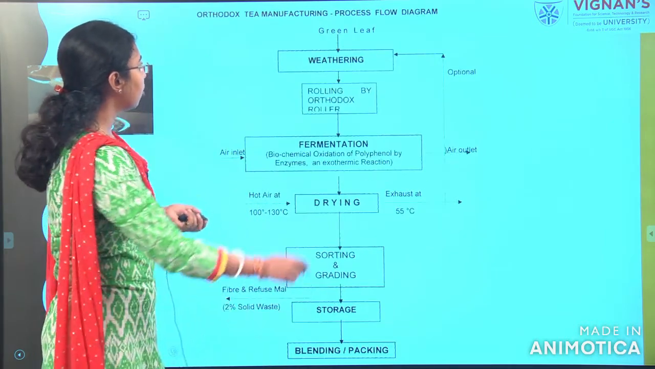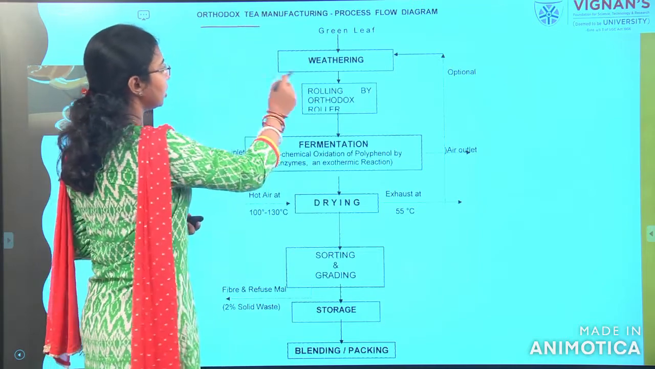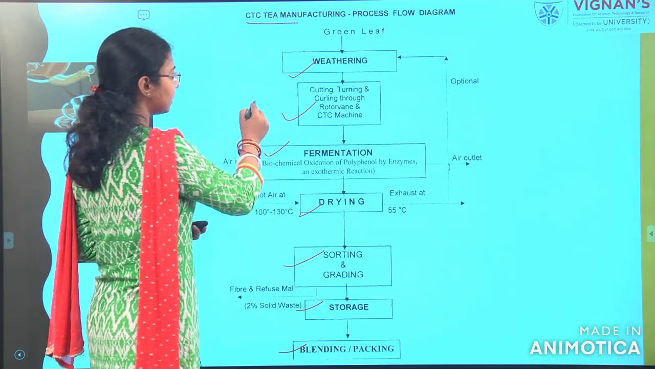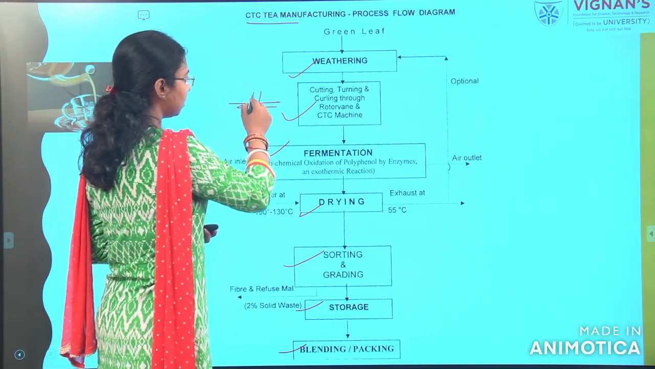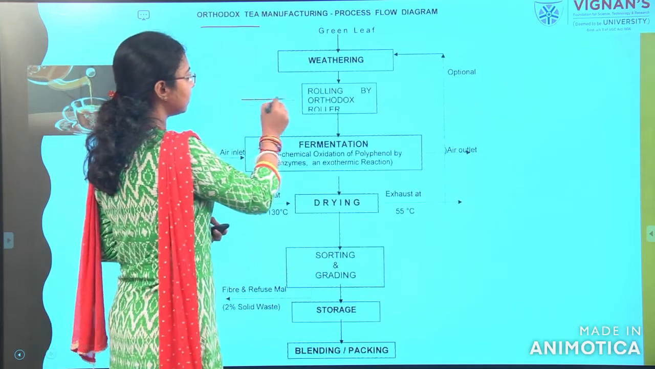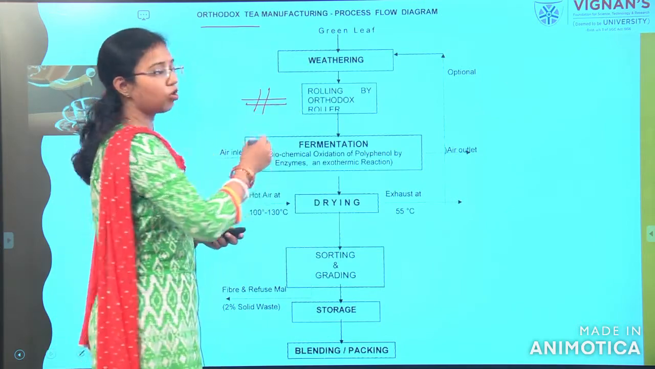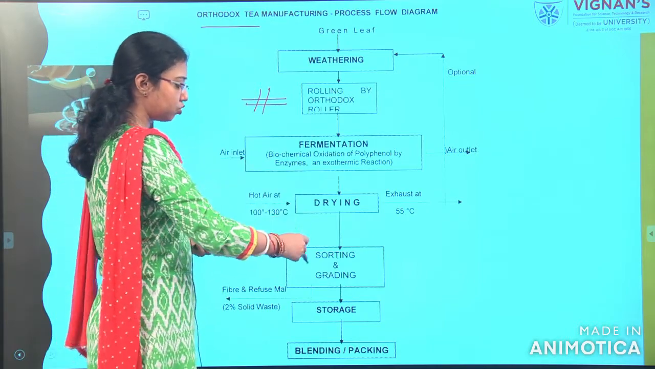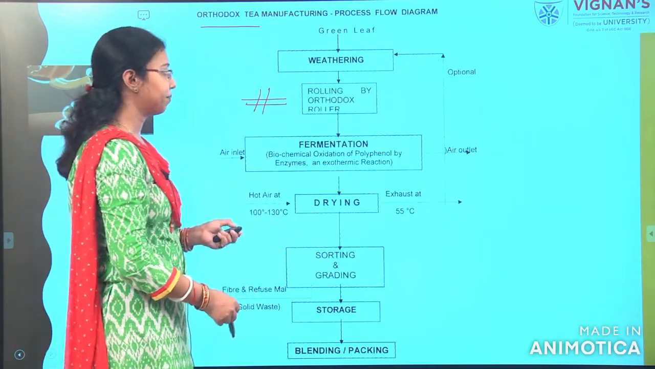Next one is the orthodox tea method. Here also the remaining process you can see is the same except this step. Here in this step it is the CTC machine, whereas here we are doing the rolling with the orthodox roller. Remaining are withering, fermentation, drying, storage and grading.